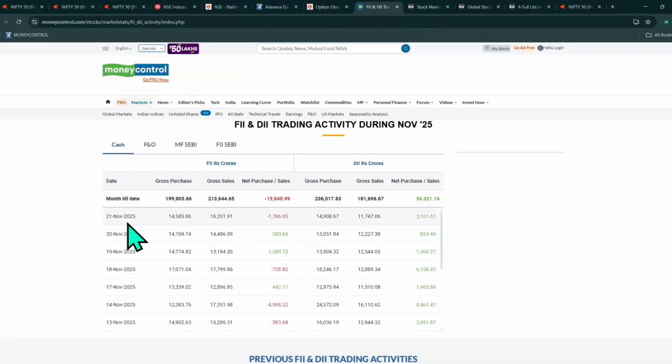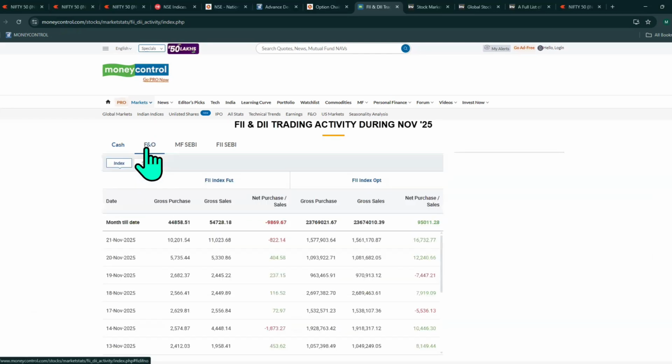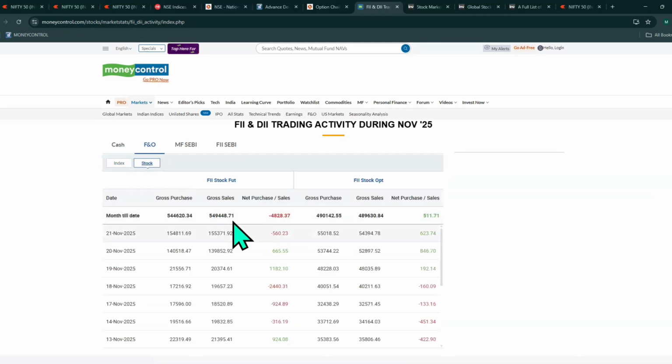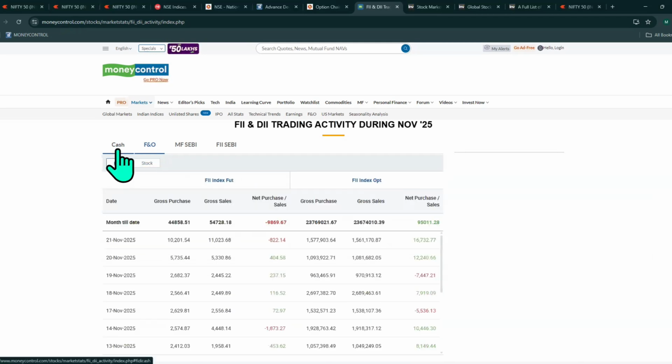Then let's come to FII DII data. First segment is the cash segment. In the cash segment, FIIs are selling 1,766 crores and DIIs are buying. Overall net buying is around 1,100 to 1,400 crores, but FIIs are selling, which is to be noted down. In index futures, again FIIs are selling, and in stock futures, FIIs are selling. So the data is completely bearish.